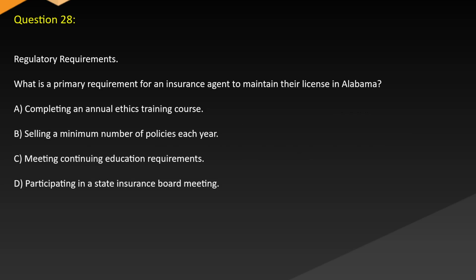Question 28. Regulatory requirements. What is a primary requirement for an insurance agent to maintain their license in Alabama? A. Completing an annual ethics training course. B. Selling a minimum number of policies each year. C. Meeting continuing education requirements. D. Participating in a state insurance board meeting.